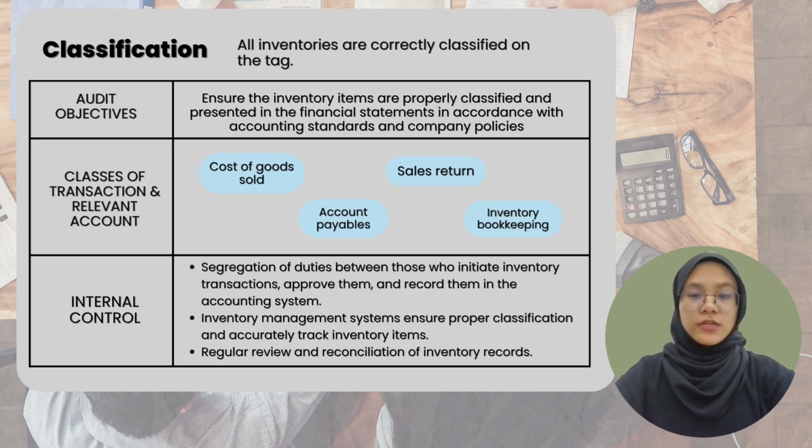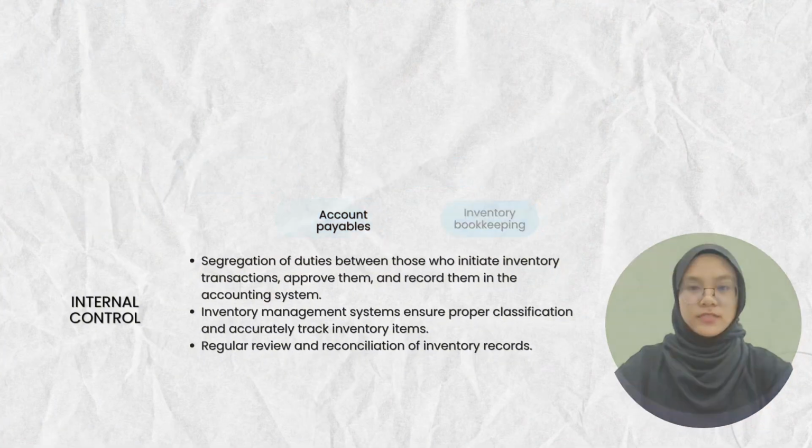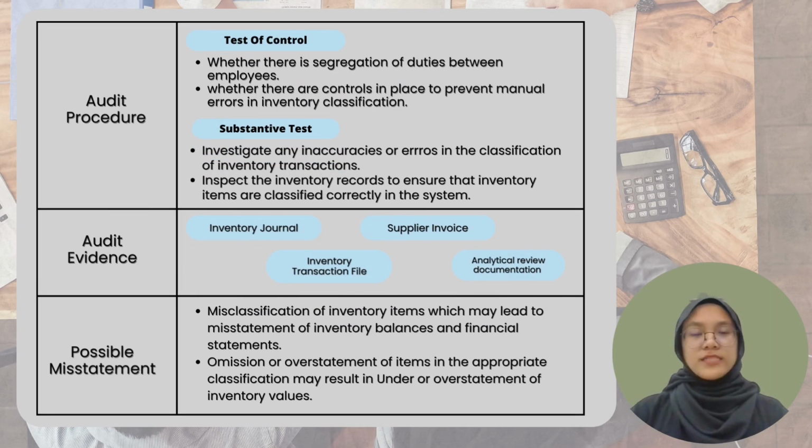The internal control includes segregation of duties between those who initiate inventory transactions, approve them, and record them in the accounting system. The inventory management systems ensure proper classification and accurately track inventory items. And lastly, regular review and reconciliation of inventory records. Audit procedure includes test of control and substantive tests.